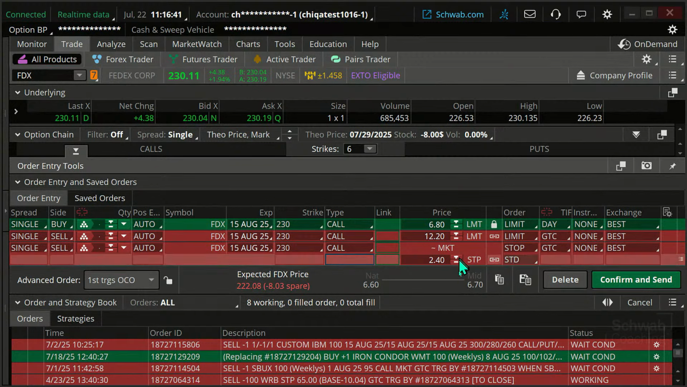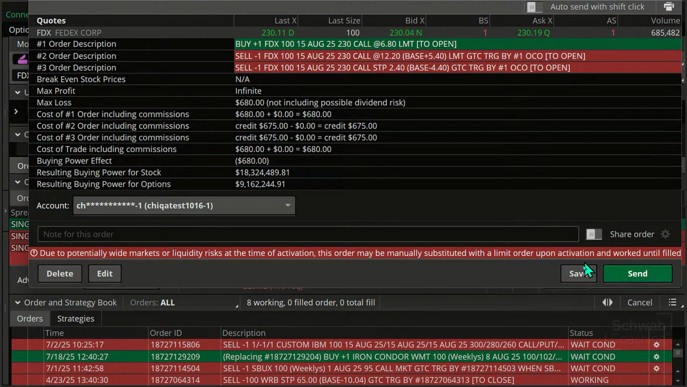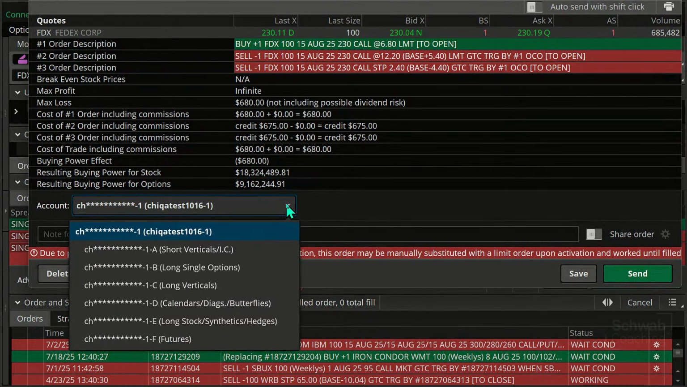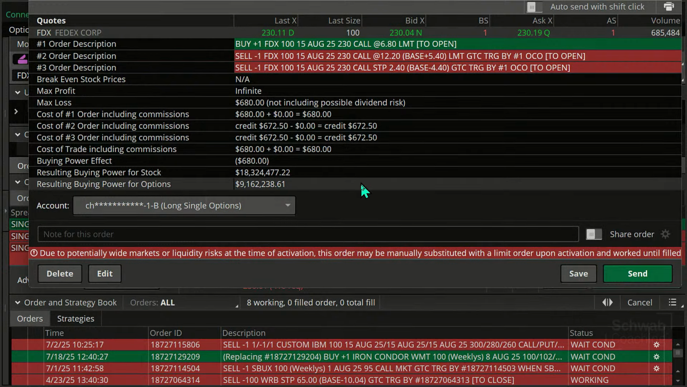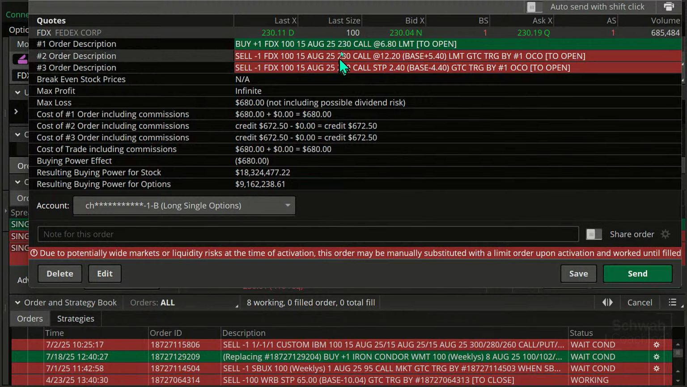Let me just change this. Mid price is 680, or mid price is 670 natural, so that would probably fill there on this. Let me make this in our long single options category. And let's just kind of review.